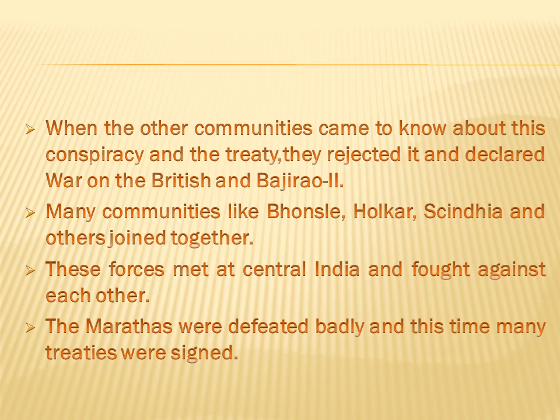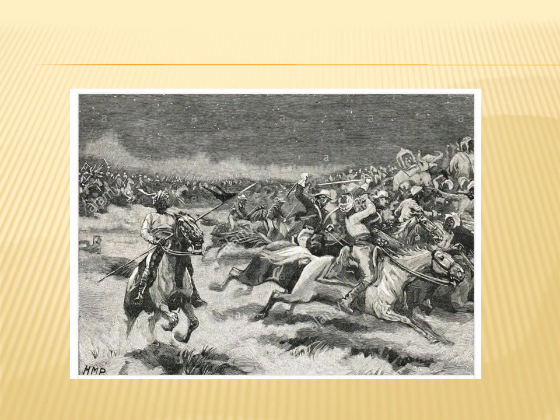The Marathas were defeated badly, and this time many treaties were signed. At the end of the second Anglo-Maratha War, not a single treaty but multiple treaties were signed between the Marathas and the British. This is one of the pictures of the events of the second Anglo-Maratha War, in which the Marathas were defeated by the British due to lack of unity among the different communities of the Marathas who fought in the war.